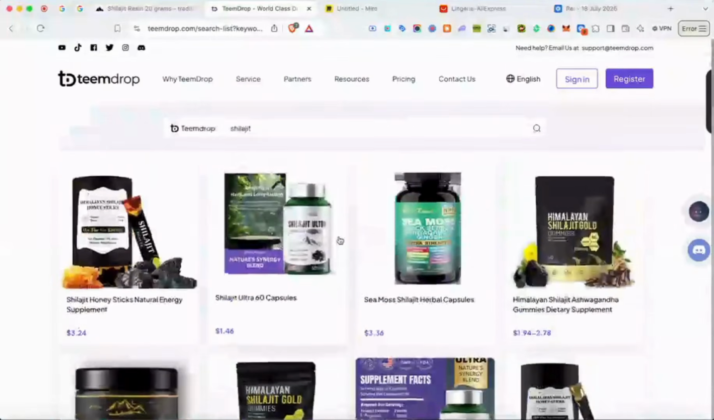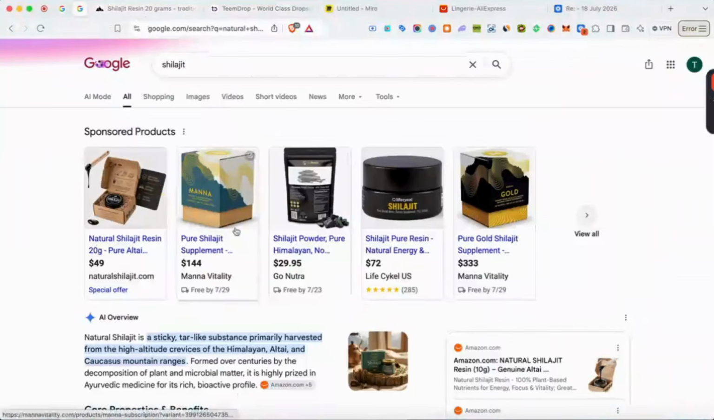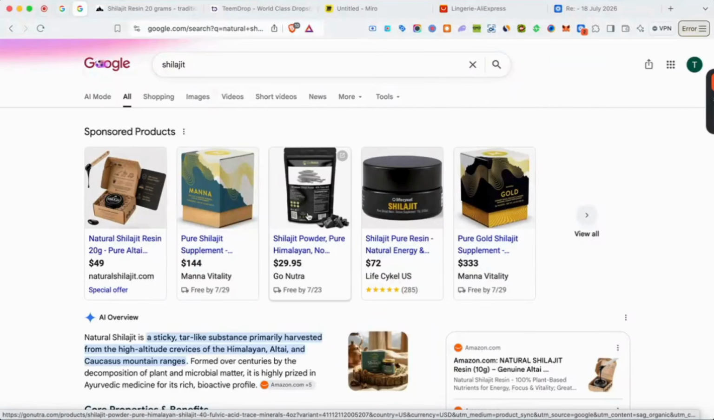So we can source these products for insanely cheap prices and compete on Google with these guys that are marking up insanely, right? 49, 144, 30, 72, 333. It's just absolutely crazy, guys. So that's why we're running on Google, guys, and this is just a winning product for you to test out.